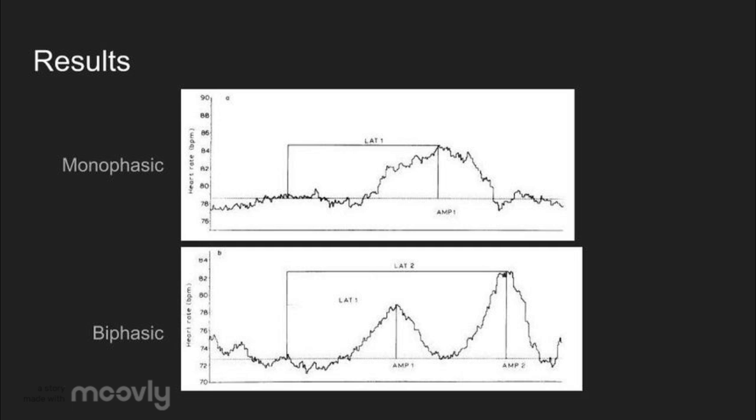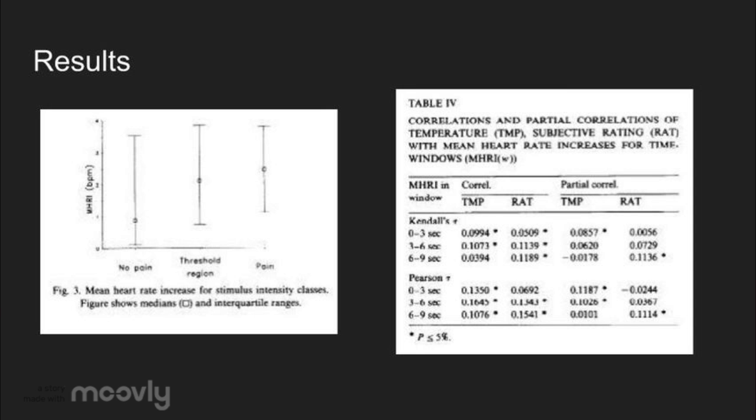The results for the first evaluation of heart rate showed 2 types of average evoked heart rate responses, monophasic and biphasic. Monophasic is represented by a heart rate pattern with 1 peak, and responses had an increase of about 8 beats per minute. Biphasic is represented by a heart rate curve with 2 peaks, and responses had about the same magnitude as monophasic responses. The differential temporal relation results found differential time-dependent correlations with stimulation temperature, but also the perceived intensity of the heat stimulus by the subject.